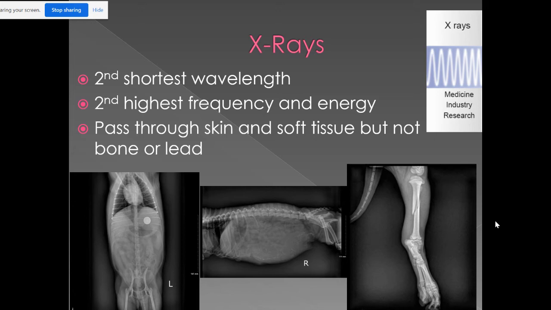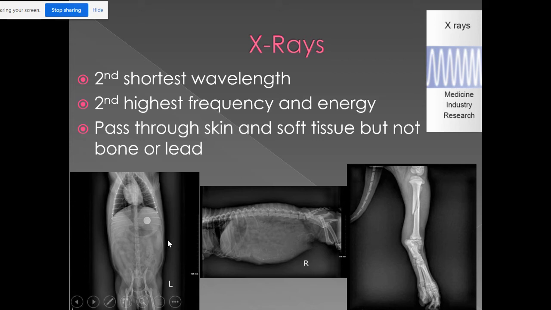Now, again, we cannot see X-rays with our naked eye, but we can see an image formed by the reflection of the X-rays off of whatever we're looking at. That's why medical professionals use X-rays to diagnose different medical problems. This is why these are my favorite. These are X-rays I've actually taken myself. I used to be an X-ray technician for a veterinary office before I became a teacher. These are all images of dogs. Usually you have to go to special school to learn how to read these things. You're going to get a veterinary lesson right now.